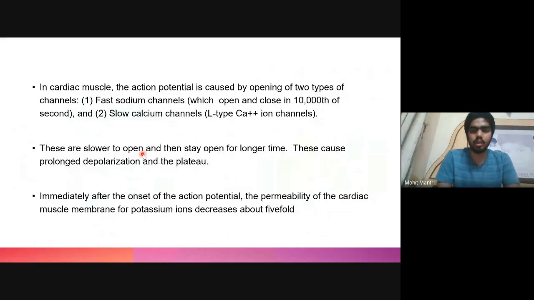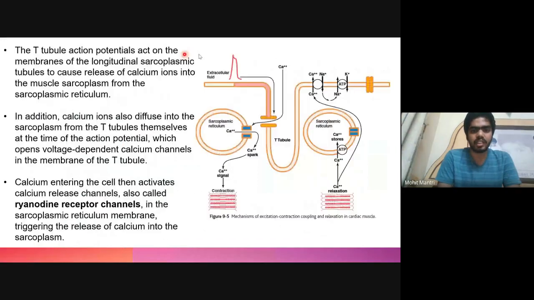Now this is a T tubule, this one. So when the action potential is passed, it releases. Now these T tubules contain many mucopolysaccharides which store the calcium ion. So when the action potential reaches the cardiac muscle, this calcium is released from the T tubules and enters inside the cardiac cell, where it further activates the ryanodine receptor channel. These are ryanodine receptor channels, and will stimulate the sarcoplasmic reticulum inside the cardiac muscle to release the intracellular calcium, to release the calcium inside the cytoplasm, which will further cause the muscle contraction.